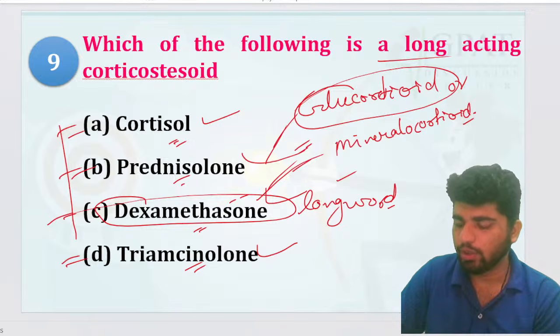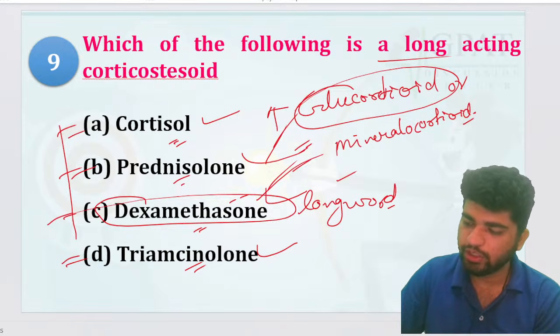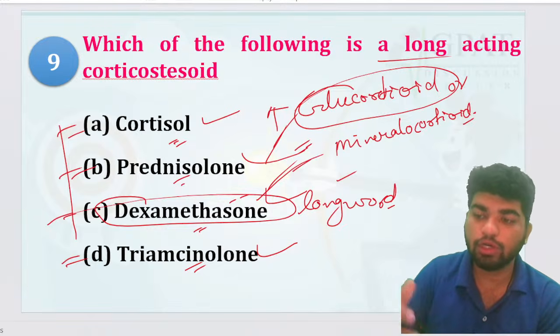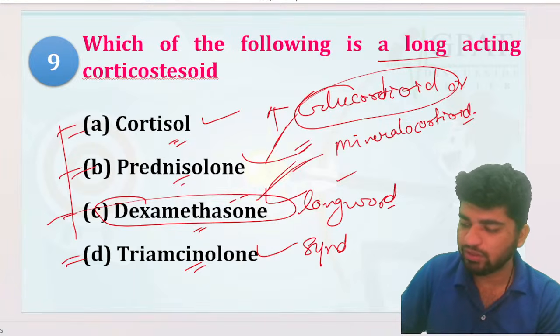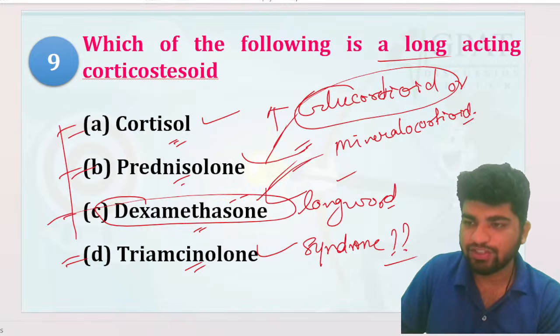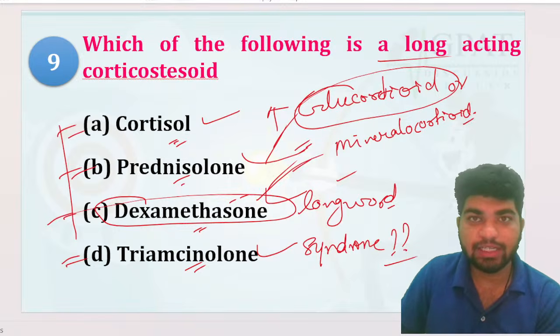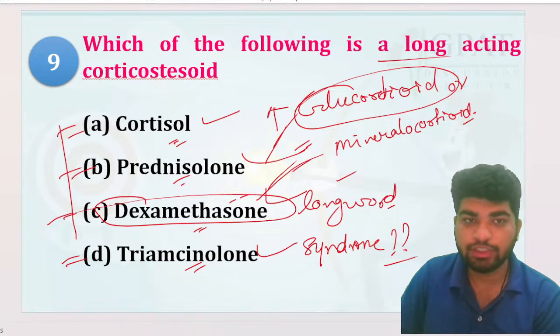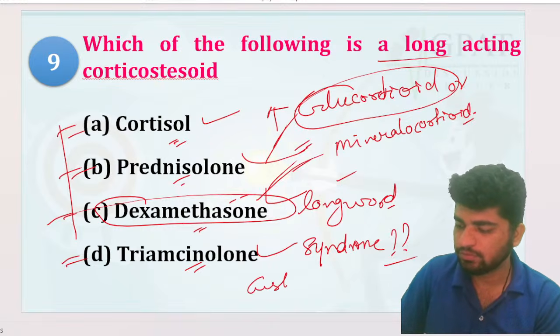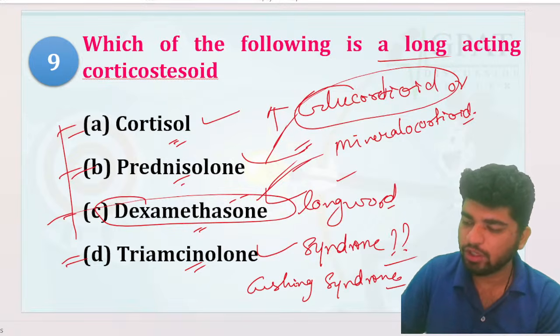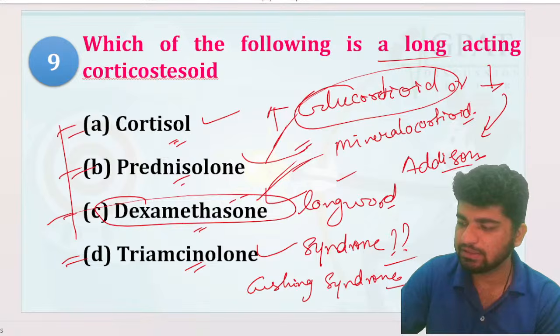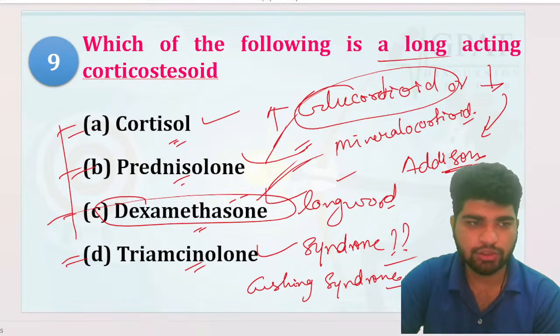Now, if the levels of the glucocorticoid increase, then what will happen? Which syndrome will be there, guys? If glucocorticoid level increases, then... Anyone? That is what? Cushing syndrome, right? Cushing syndrome. And if the glucocorticoid level decreases, it leads to Addison disease, right? This is important. Chalo, very good.